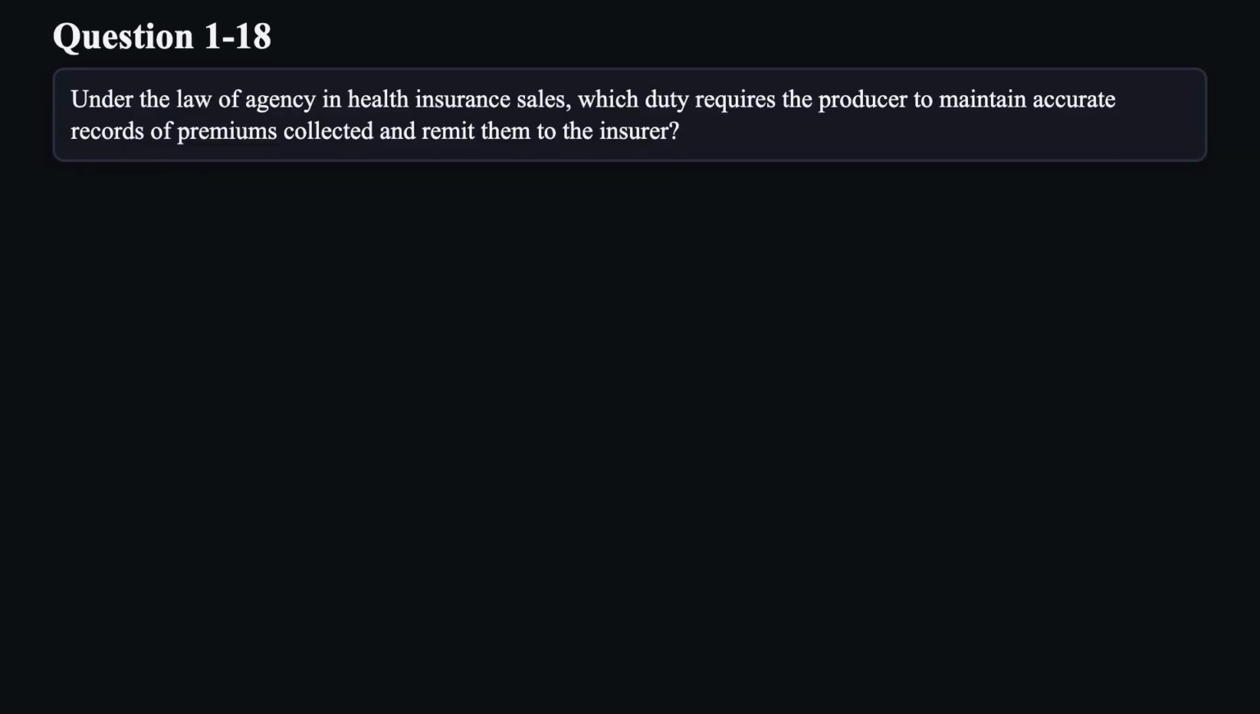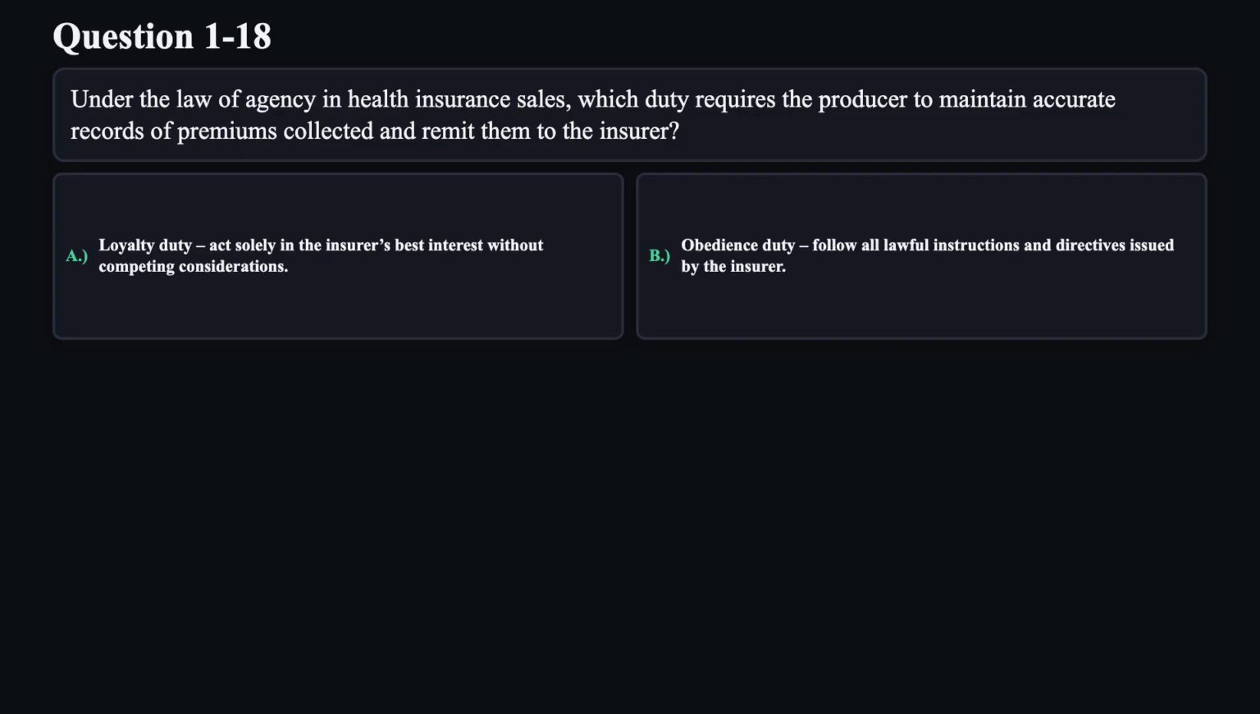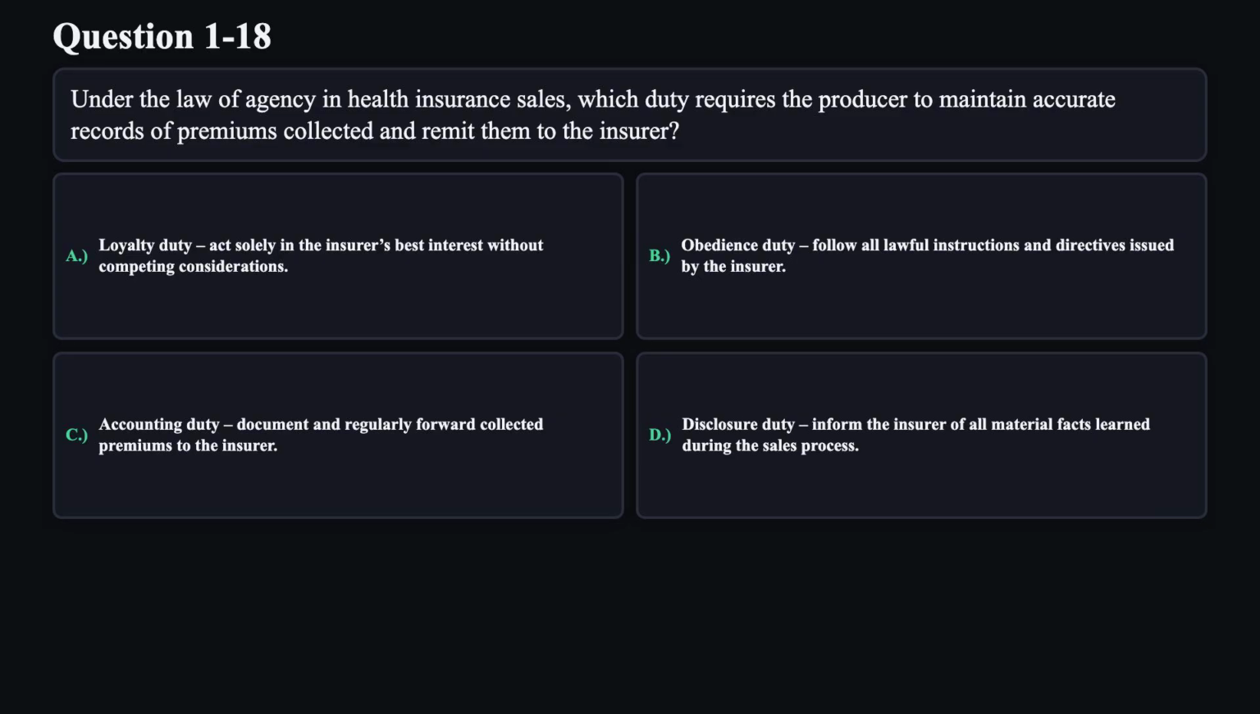Question 18. Under the law of agency and health insurance sales, which duty requires the producer to maintain accurate records of premiums collected and remit them to the insurer? A. Loyalty duty. Act solely in the insurer's best interest without competing considerations. B. Obedience duty. Follow all lawful instructions and directives issued by the insurer. C. Accounting duty. Document and regularly forward collected premiums to the insurer. D. Disclosure duty. Inform the insurer of all material facts learned during the sales process.